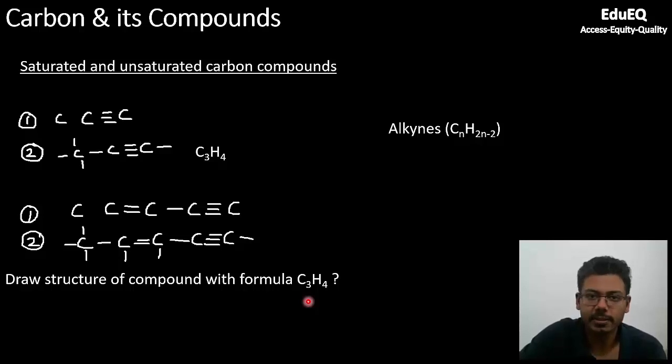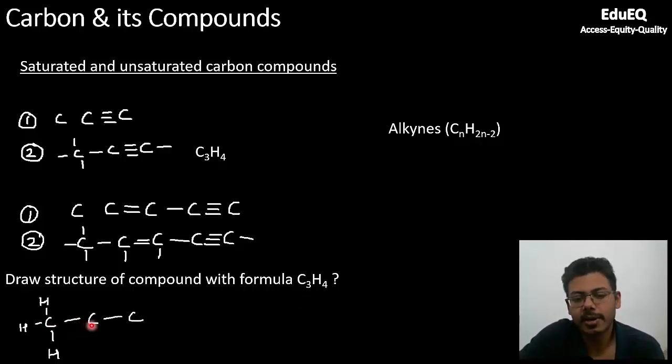So I will give you a step-by-step solution. First we write 3 carbon atoms and we don't put any double bonds or triple bonds. So if you see this, this carbon will have 3 hydrogens, this will have 2 hydrogens, and this will have again 3 hydrogens. So you have exceeded the number of hydrogens, but the allowed hydrogen here is 4. So definitely if the first carbon is having 3, this is having 2, so 3 plus 2, 5, and then again 3, 8. It means this is not our compound. We have to put some double bonds or triple bonds in it.